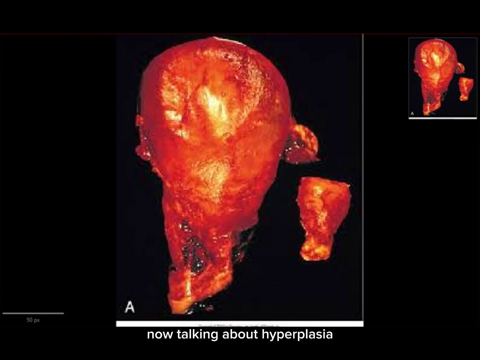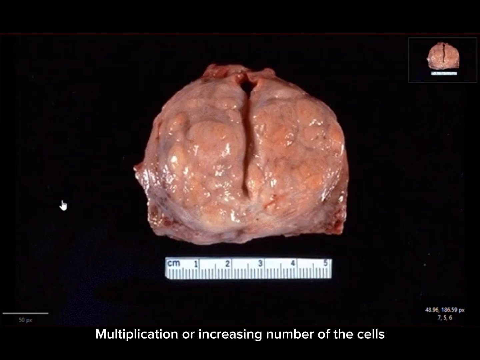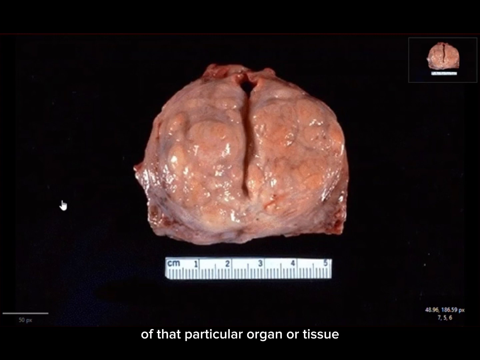Now, talking about hyperplasia, what is the difference between hypertrophy and hyperplasia? As I just explained in the beginning, hyperplasia is multiplication or increase in the number of the cells of that particular organ or tissue, and obviously this will give a bigger size to that organ.